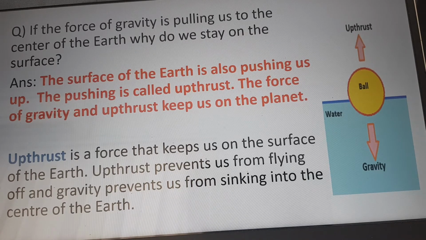Let us see what this upthrust force is. Upthrust is a force that keeps us on the surface of the earth. Upthrust prevents us from flying off and gravity prevents us from sinking into the center of the earth.